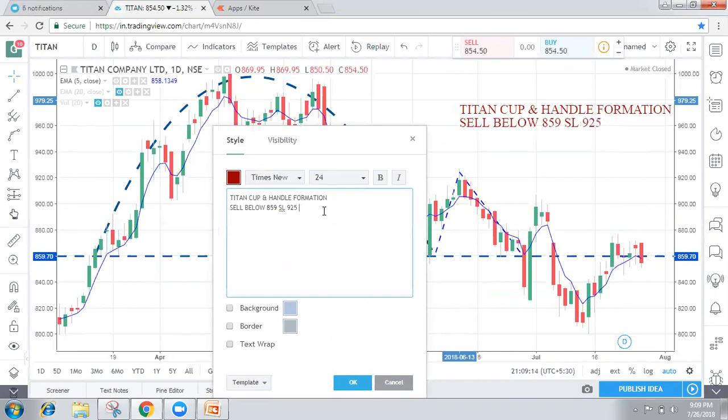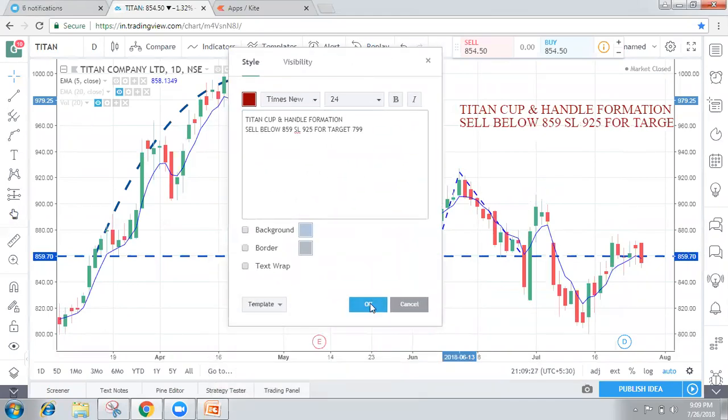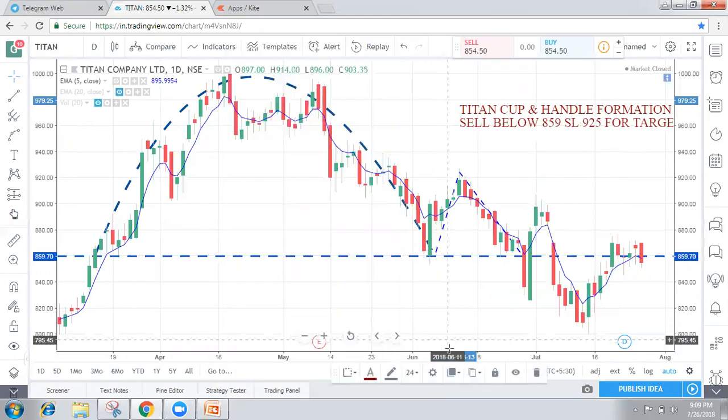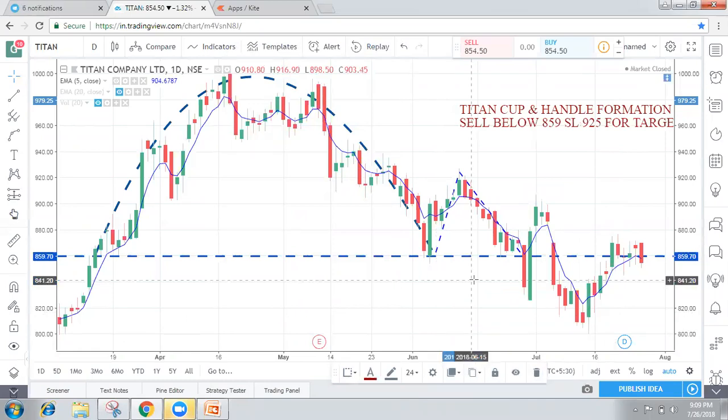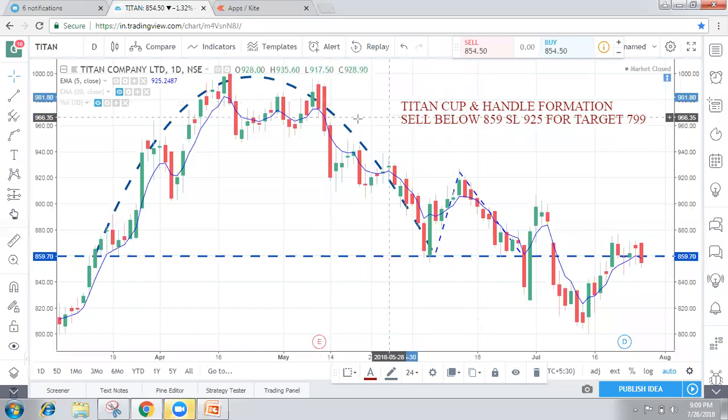For the target, this is for our testing purpose, again 799, you will see. This is the cup and handle pattern.